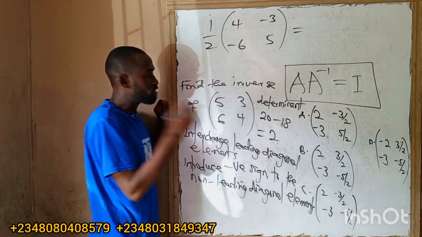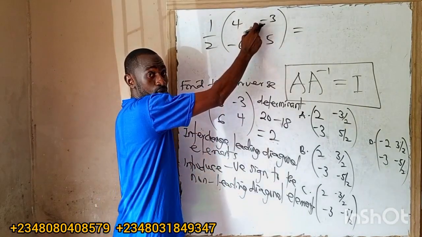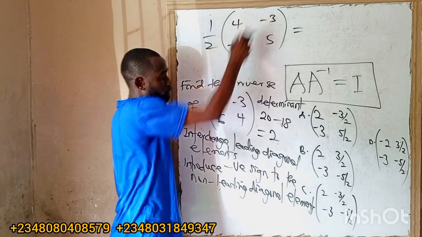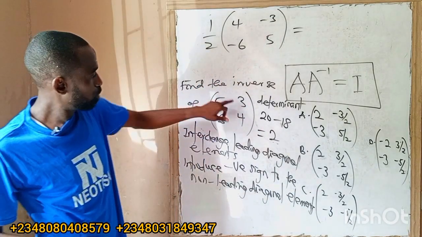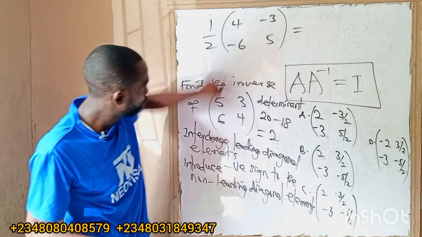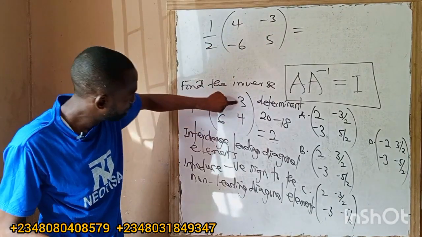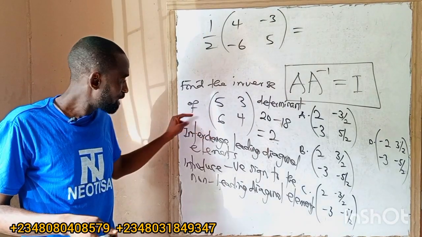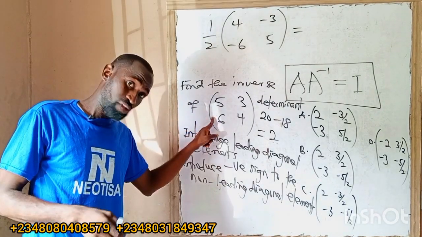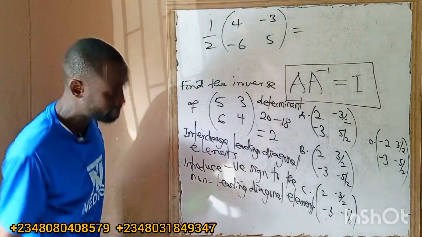If this one was initially minus, it will become plus now, but thank God it was not, it is plus. So this will be minus. You maintain these ones, and just put minus here, minus here. I hope you get that. So please take note too.